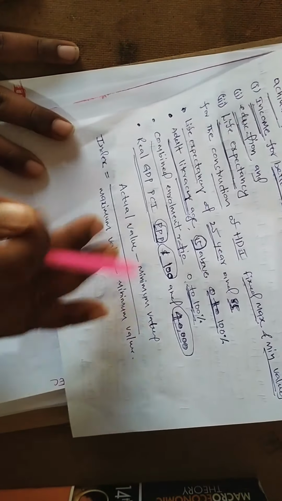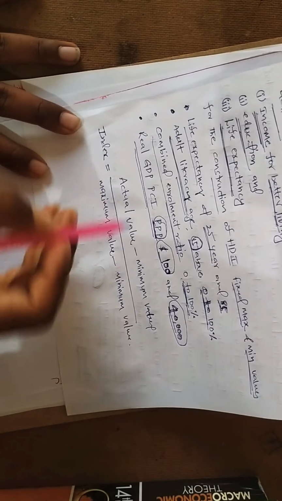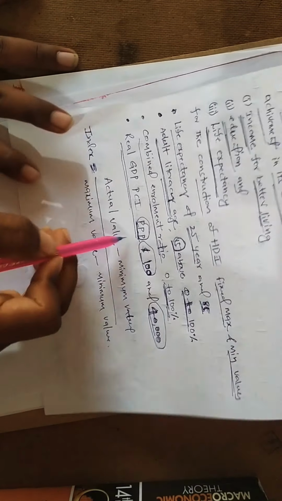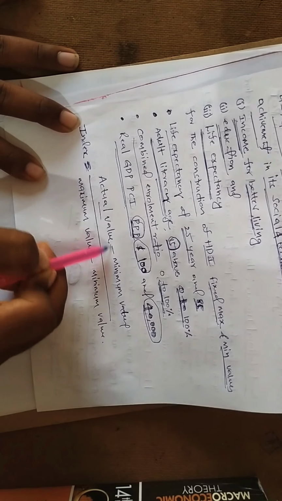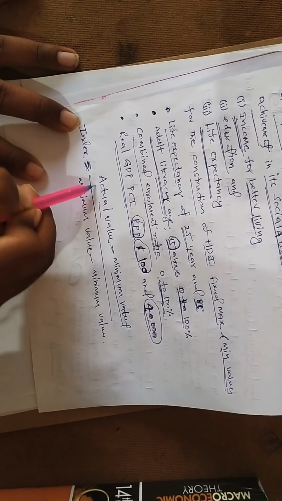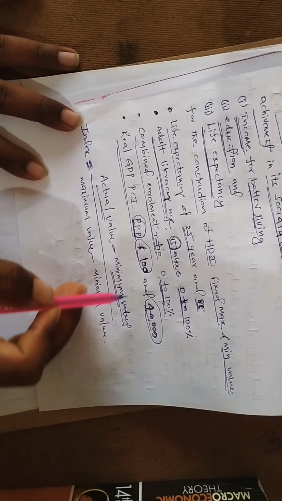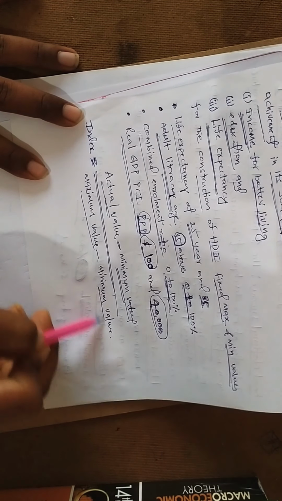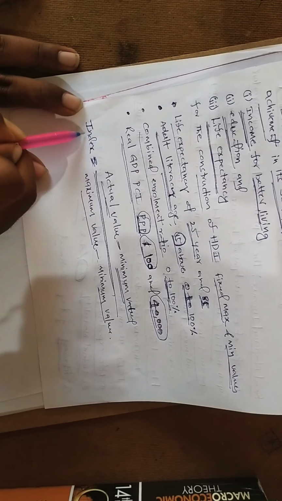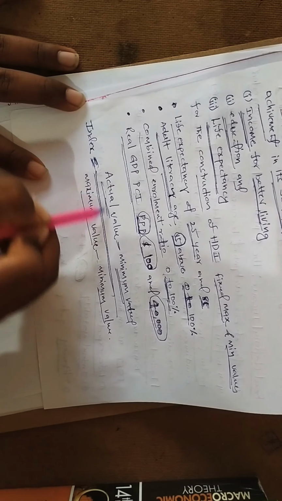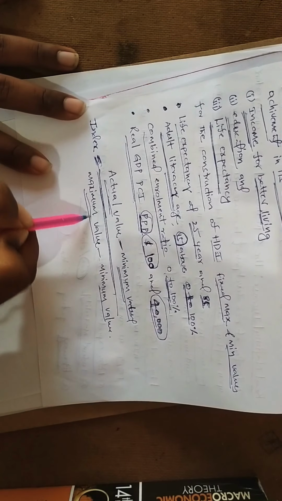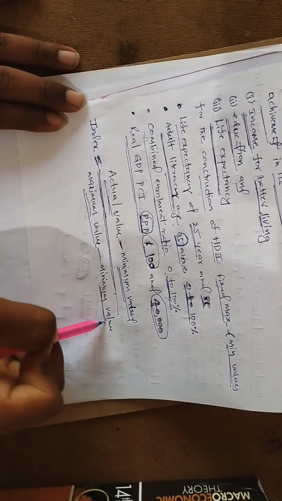Okay, the index is calculated using this formula. Human development index equals actual value minus minimum value, divided by maximum value minus minimum value.